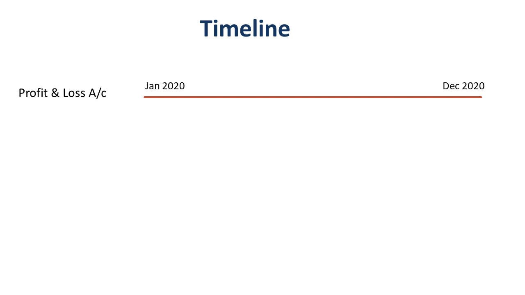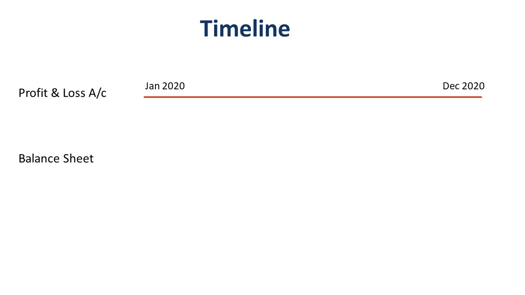For example, if it is prepared for year ended December 2020, it means that the revenues earned reflected in the statement pertain to 12 months between Jan 2020 and December 2020. Similarly, expenses reflected in the statement are the ones incurred in these 12 months, and that applies to the net profit or net loss incurred by the company for this given period of time.